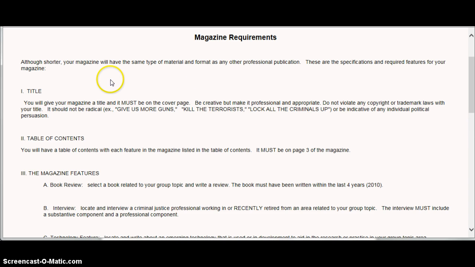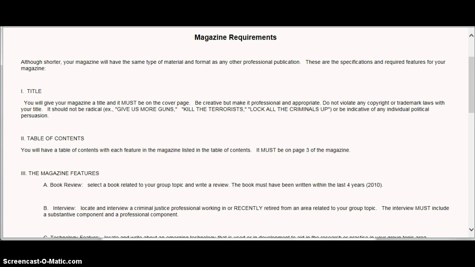Although shorter, this magazine is going to have the same type of material and format as any other professional publication. You have specific features that must be included in the magazine. The first thing is you must give your magazine a title. This title is going to be based on the group that you are working with, whether it's Homeland Security, corrections, or law enforcement, and it will be a narrow subject area within that broader topic.